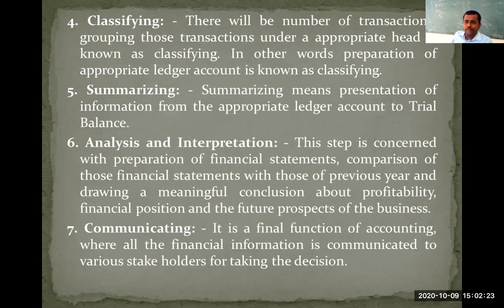After determining the balances, you need to transfer them to the trial balance. Understood? That is the fifth function, summarizing. Summarizing is nothing but determining the status of ledger accounts, and with the help of the ledger balances, we prepare the trial balance.